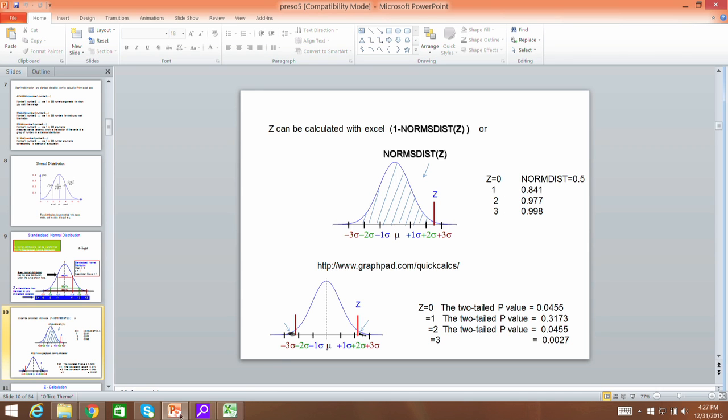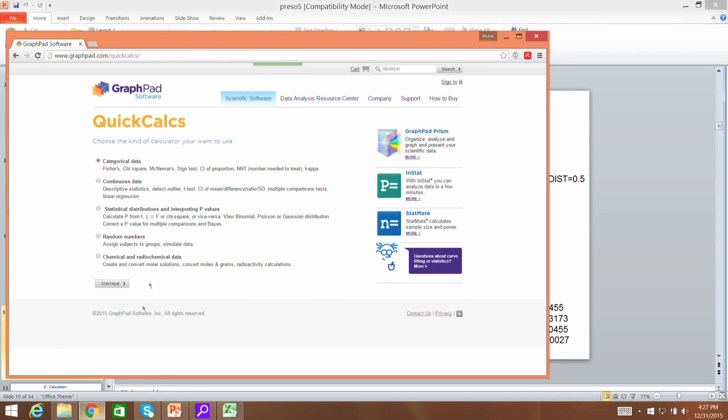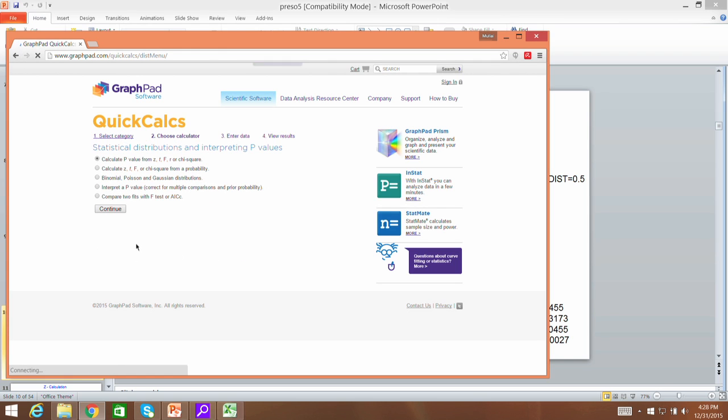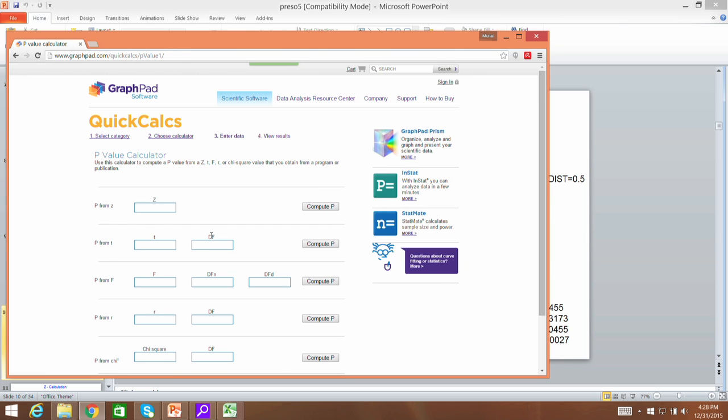Okay. So, we can use GraphPad also to calculate. As you can see, it tells you how to calculate different parameters here, statistical distribution interpretation.